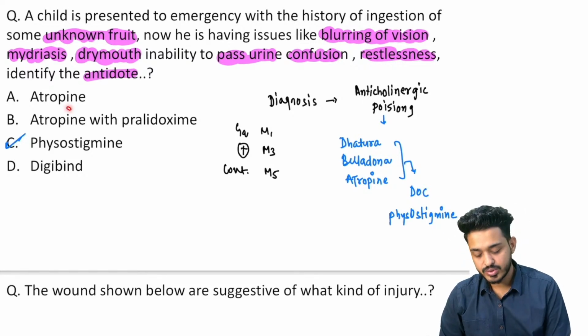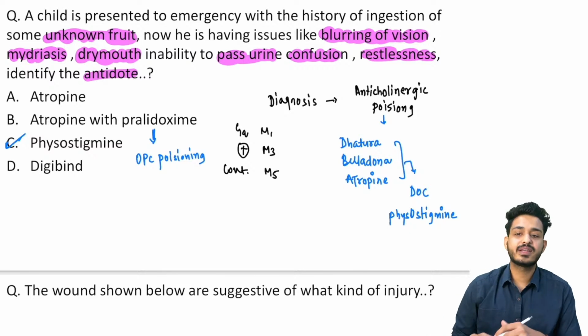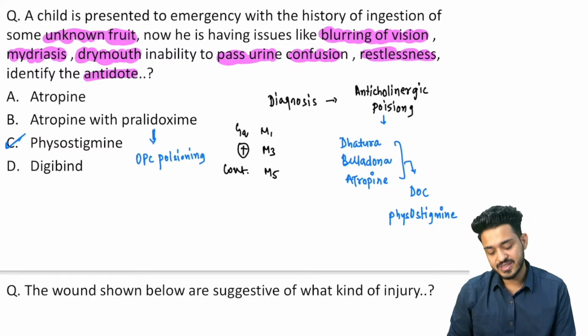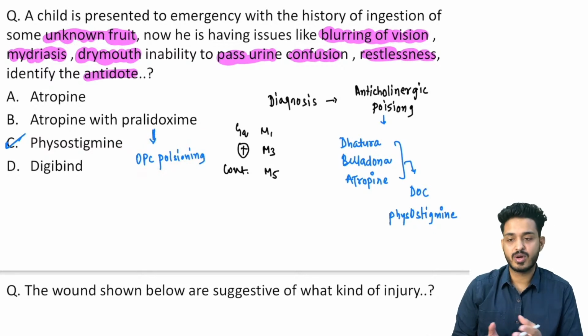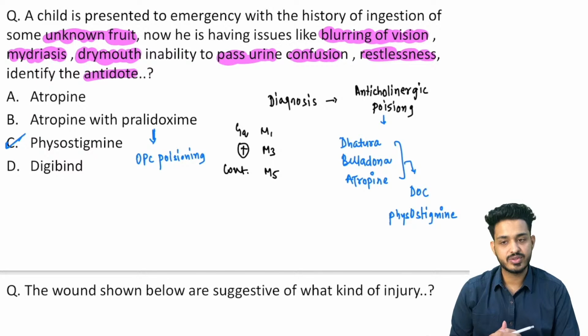When are we going to use atropine plus pralidoxime? Atropine plus pralidoxime is the drug of choice for organophosphate poisoning. OPC poisoning में use में लेंगे, right? ओपीसी में क्या हो रहा है? We will be having opposite symptoms. ओपीसी में opposite symptoms I taught you in detail, right? वहां से देख लेना अगर कोई भी इशू है तो, right? So in OPC poisoning we are going to have certain problems, right? And to treat them we need to give what? Anticholinergic drug. That is going to be atropine.